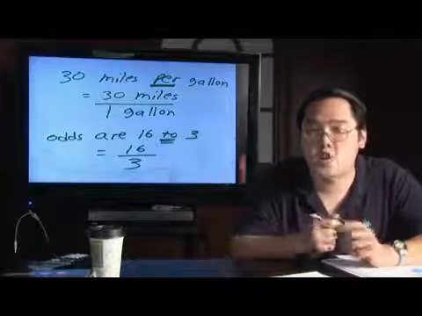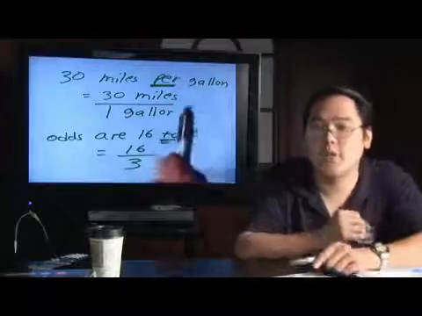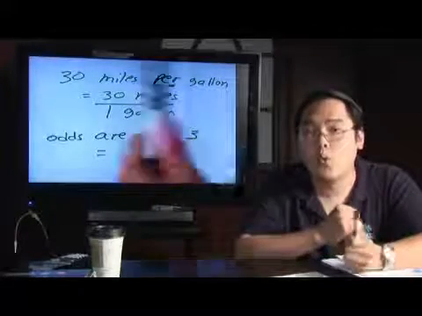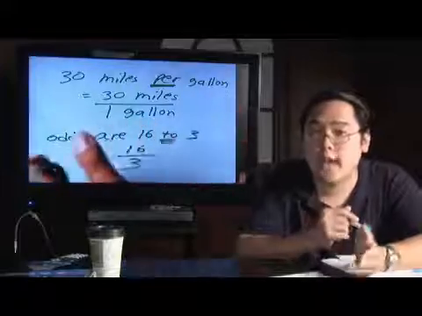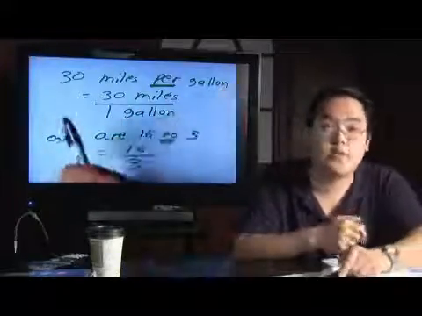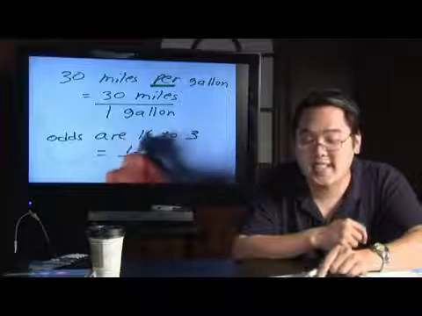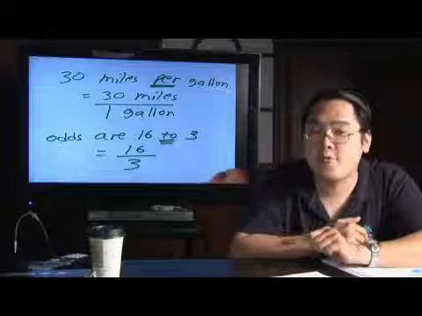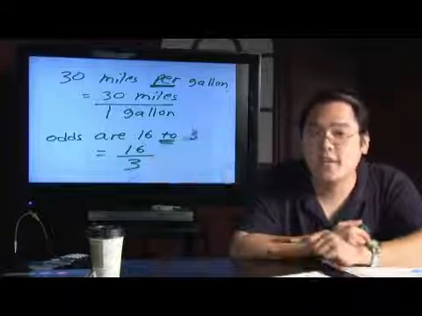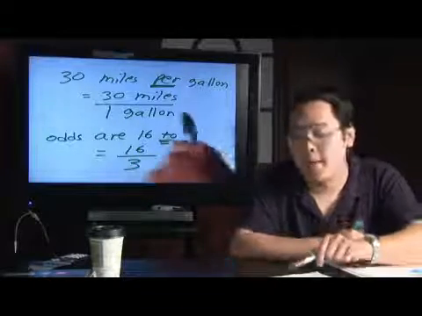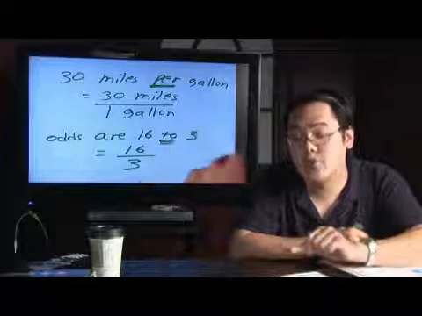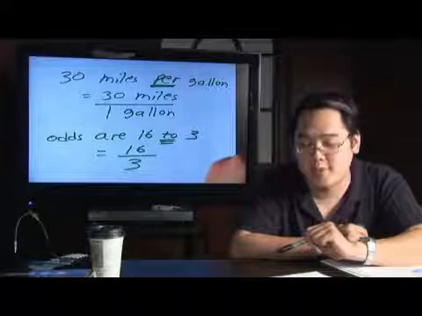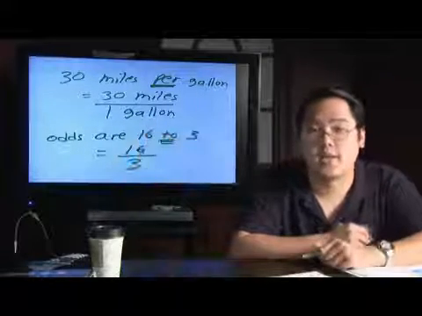To has the same function as the word per. The to tells you what number goes on top and what numbers go on the bottom. One practical use of it is calculating odds. When you see the phrase, for example, the odds are 16 to 3, again, the number or words after the word to tells you immediately what goes in the denominator. Because the number 3 is after the word to, that tells you 3 belongs at the bottom. That makes the 16 go on top.